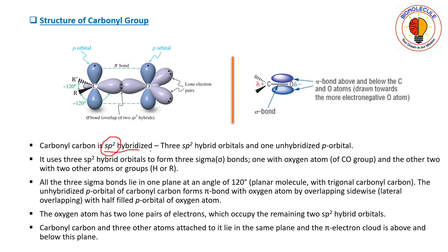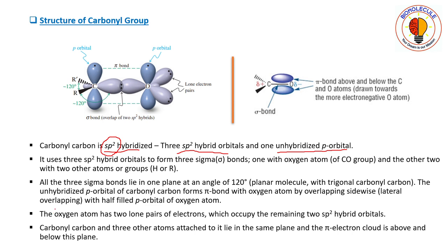So here you can see that the carbonyl carbon has tetravalency, so it will have four orbitals. Three of them are utilized to form three new sp2 hybrid orbitals, and one will remain an unhybridized p orbital, which will be perpendicular to the plane of the sp2 hybrid orbitals. The sp2 hybrid orbitals will have a trigonal planar geometry.